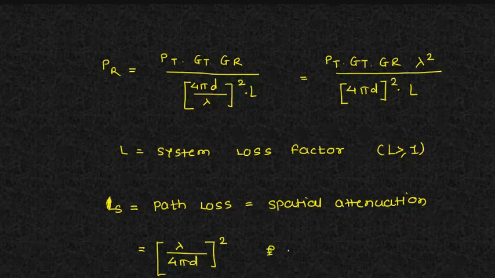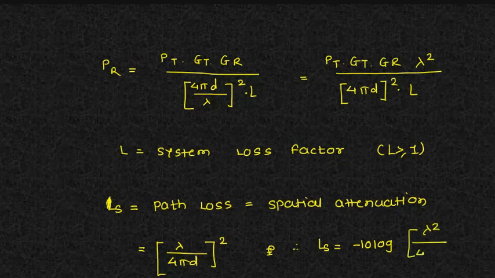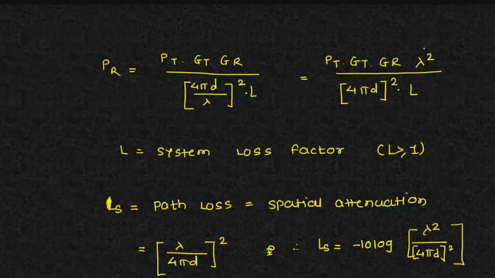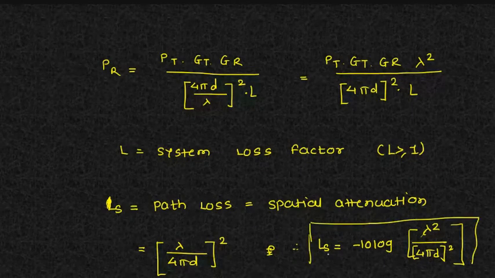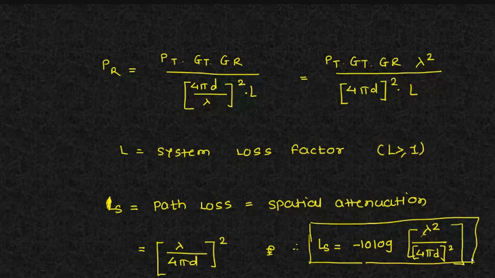So I have already represented this as the loss, say LS is equal to, if you want to represent in dBs, -10 log of lambda square over (4 pi d) square, because when this lambda comes below, it becomes lambda. So path loss will be given by (4 pi d by lambda) square. Now you have taken lambda square on top, so indicate it with a minus. So this is how you can calculate the path loss. This is the revision of what we have seen in the previous sessions about the formula. So you need to understand only two formulas. This is the received power and this is nothing but the path loss.